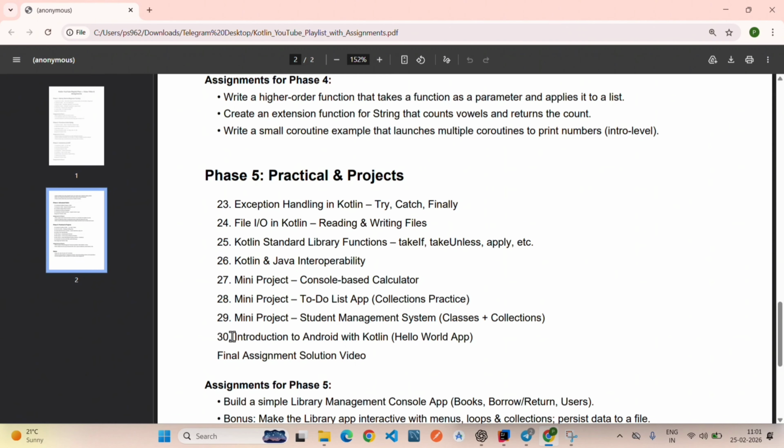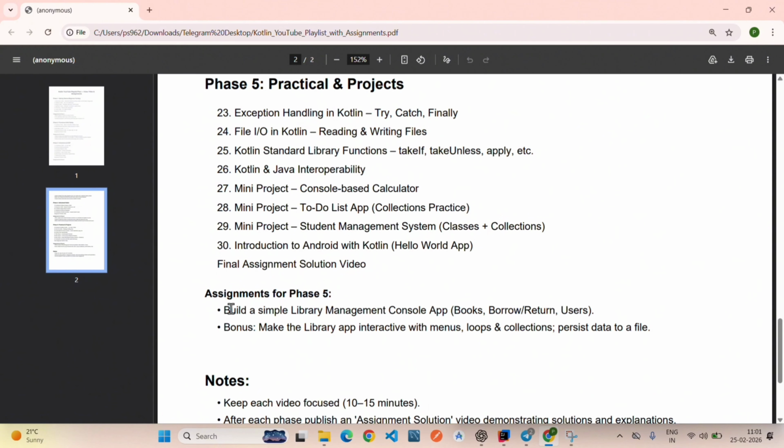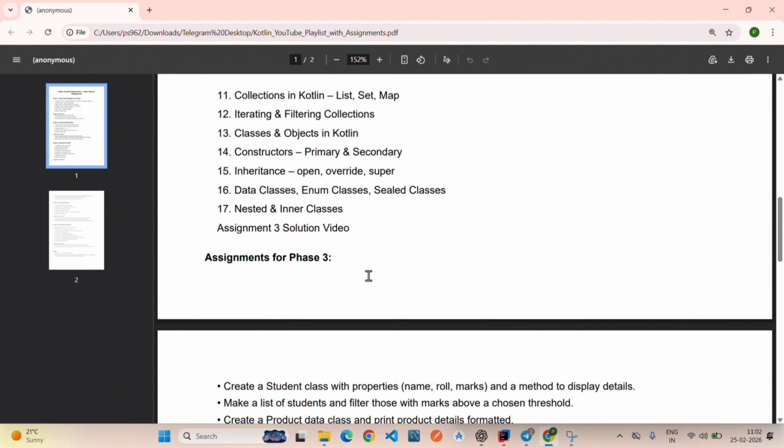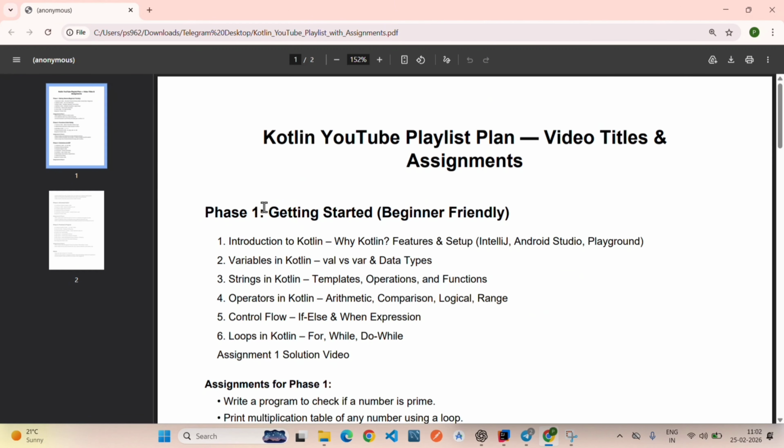And then I will give you an introduction to Android using Kotlin. There we will create a simple app which will just show hello world. And then I will give you a final assignment like this, like library management app using console. And then I will give you its solution. So that's it. It is going to be our playlist, and we will follow this sequence in the playlist.